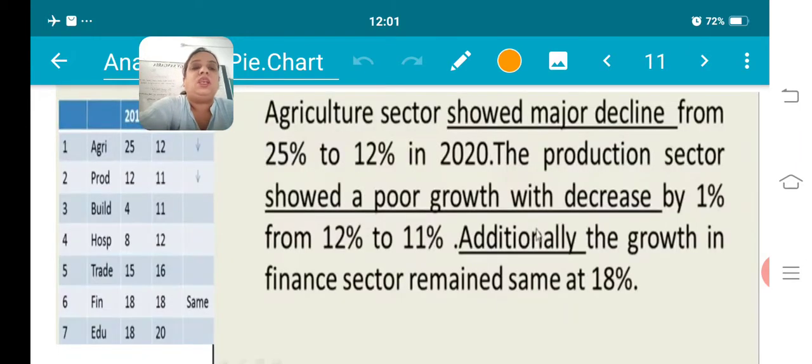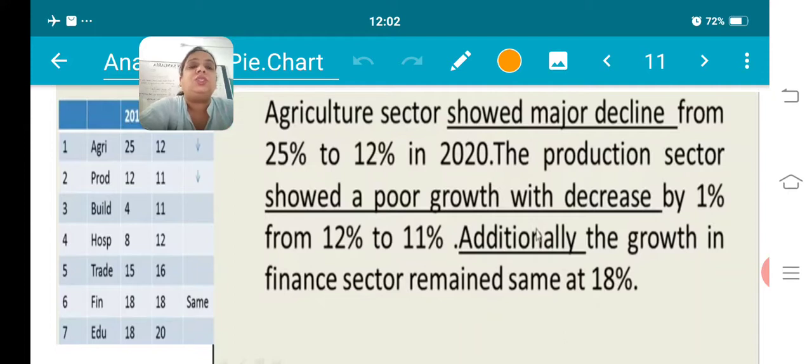Let's go to the second one. Agriculture showed a major decline. Earlier in 2010 it was 25%, but in 2020 it ends with only 12%. So that is a decline. It showed a major decline, almost 50%, right? It was 25% and 12% in 2020.